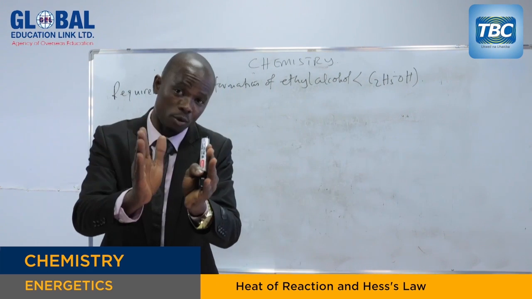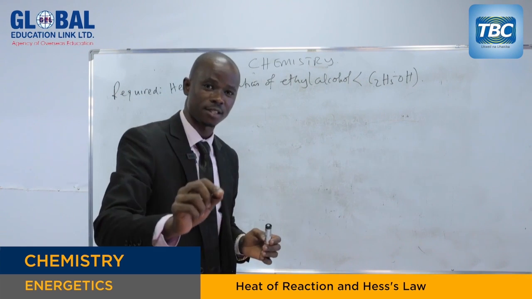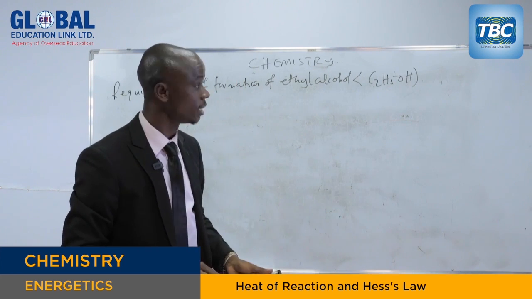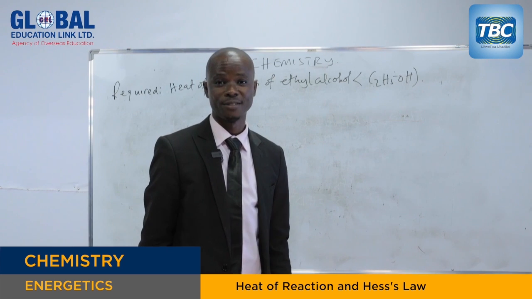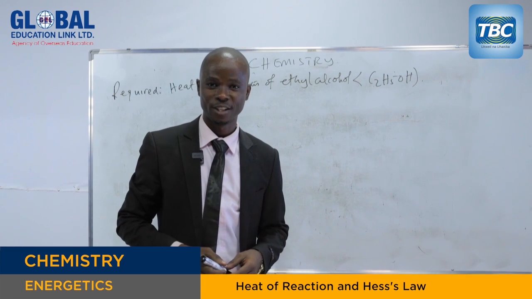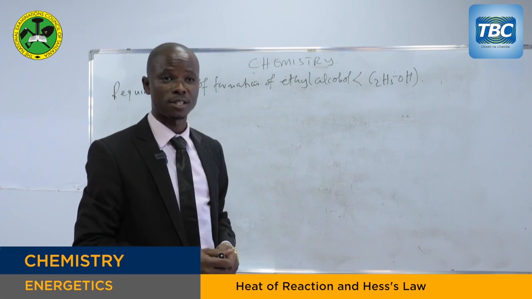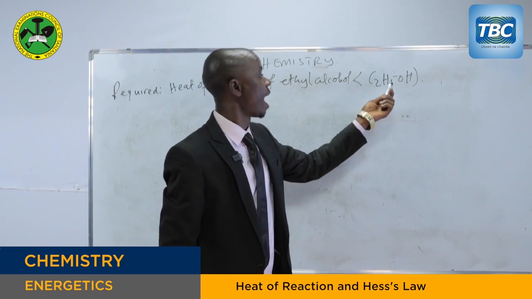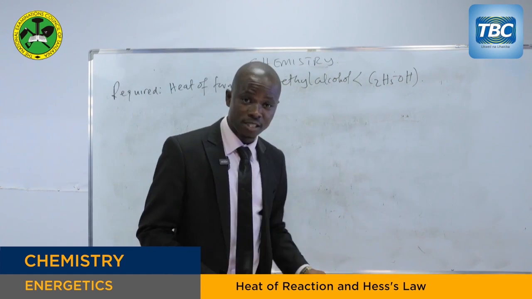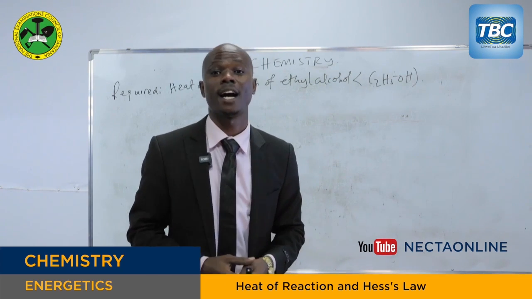When you have the compound, you have to look at the elements constituting that compound. How many elements are there, my dear students? Let's participate together. Here, there are 3 elements: carbon, hydrogen gas, and oxygen gas. When these 3 elements combine, they react chemically to form this ethyl alcohol.